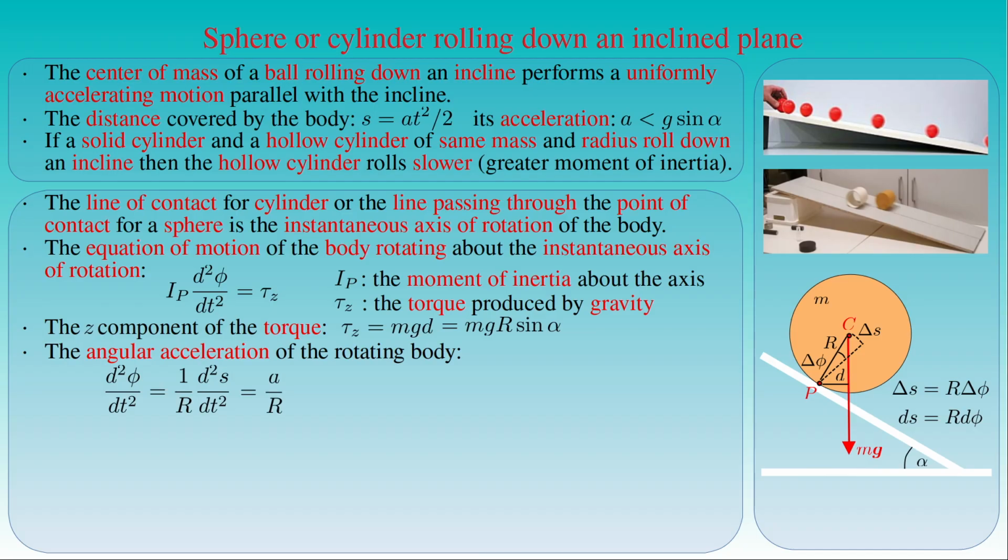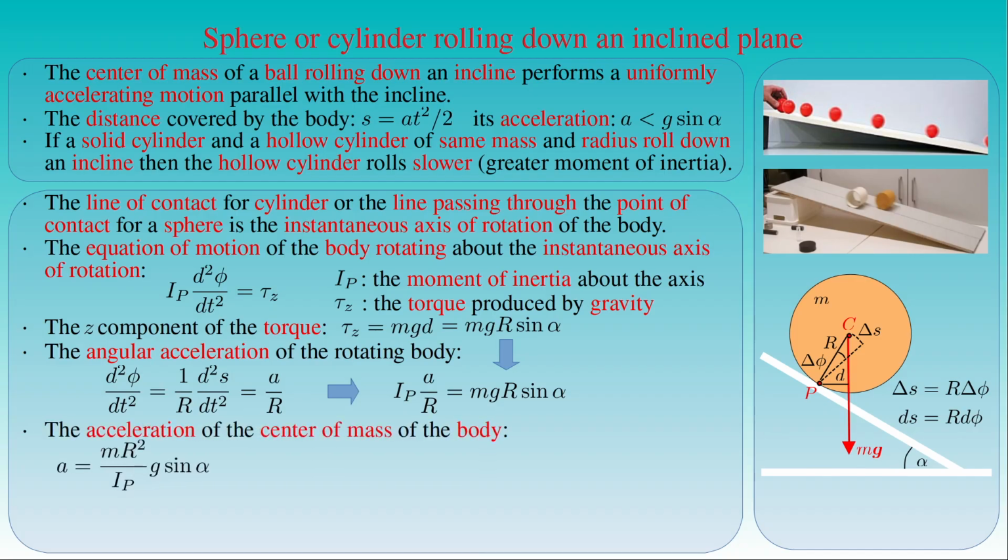As a result, the equation of motion states that the moment of inertia Ip times the acceleration a over the radius r is equal to the mass m times the acceleration of gravity g times the radius r, times sine alpha. If we express the acceleration a of the center of mass C from this equation, then we obtain the ratio of the mass m times the square of the radius r to the moment of inertia Ip, times sine alpha.